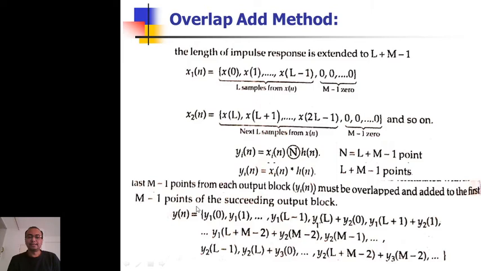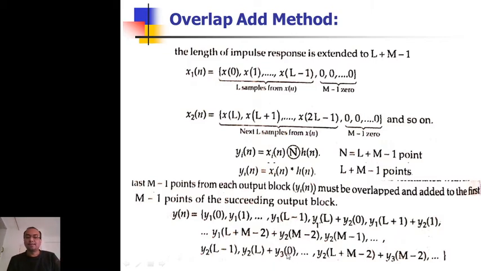So it is like this. To construct the signal yn, first I am getting the answer of this y1n. So I take y1[0], y1[n] up to y1[L minus 1]. Then the last M minus 1 points, say y1[L], I will add with the first M minus 1 points of y2n. That first point is y2[0]. Then y1[L plus 1] is added with y2[1] and so on.